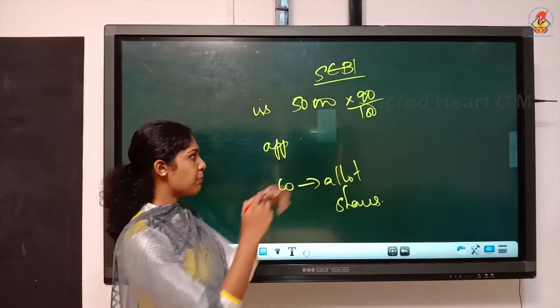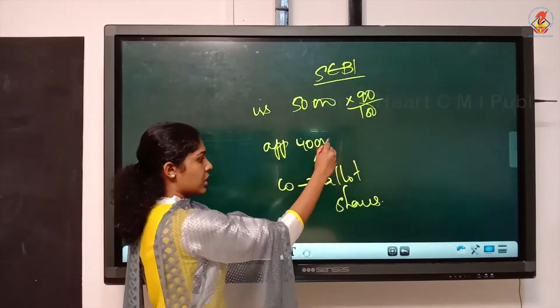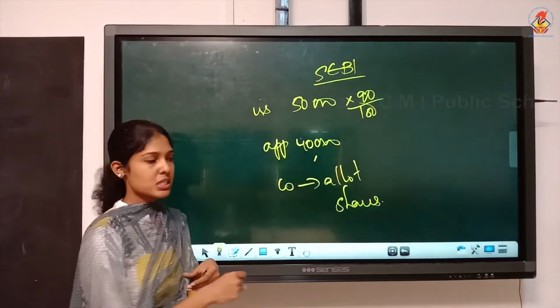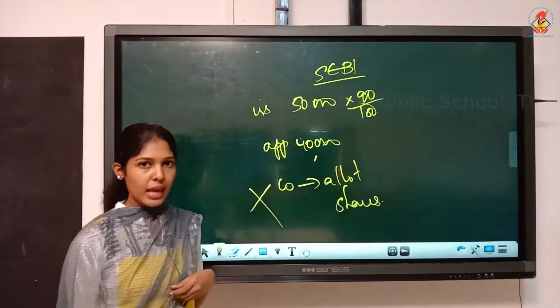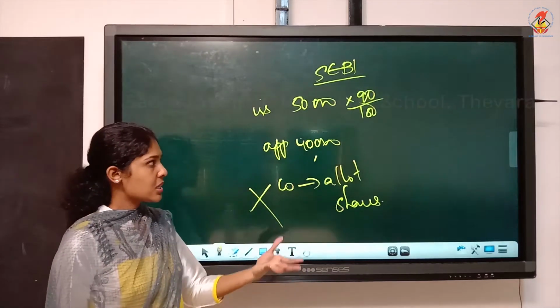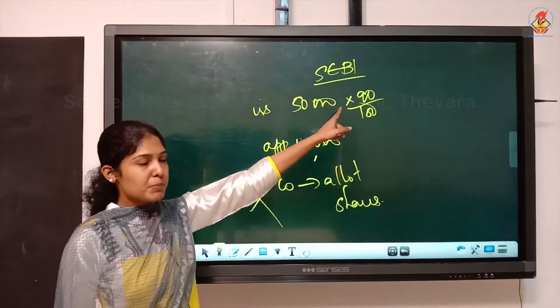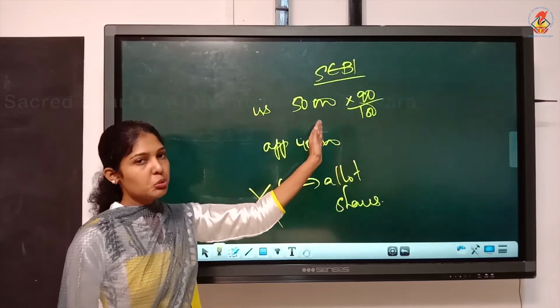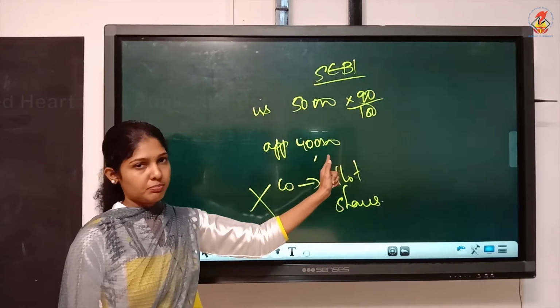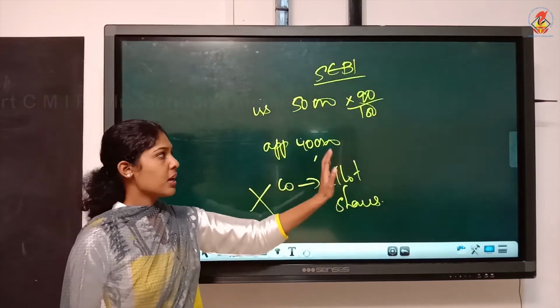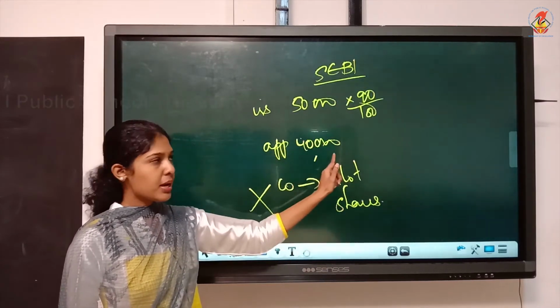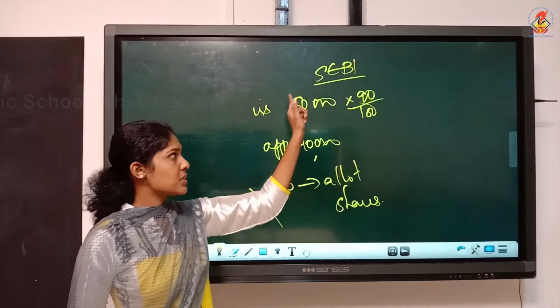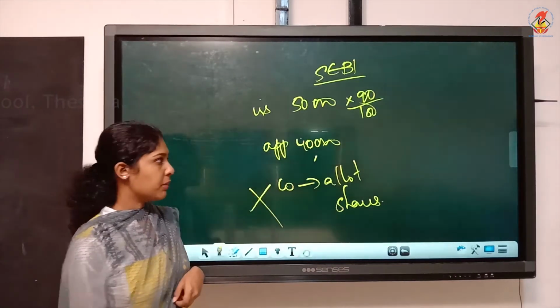Suppose the public applied only for 40,000. Can the company allot shares? No. The company cannot allot shares because that 90% of the issued number is not ensured here. So always you must check whether the applied number is minimum 90% of the issued number.